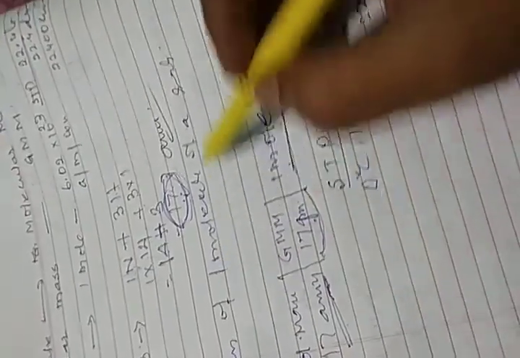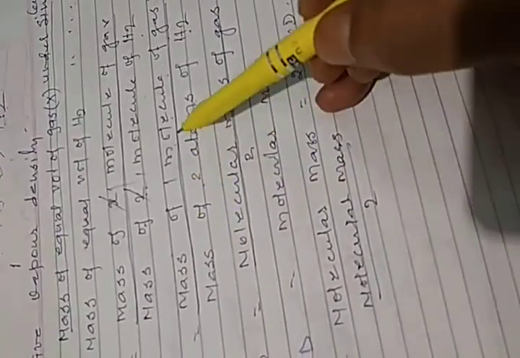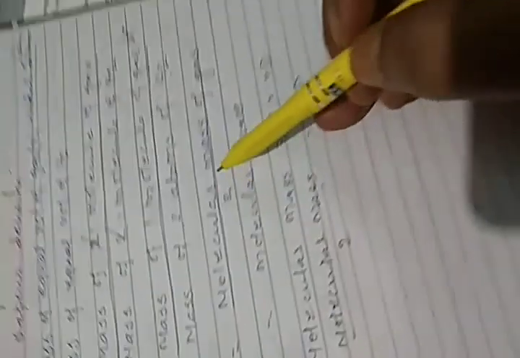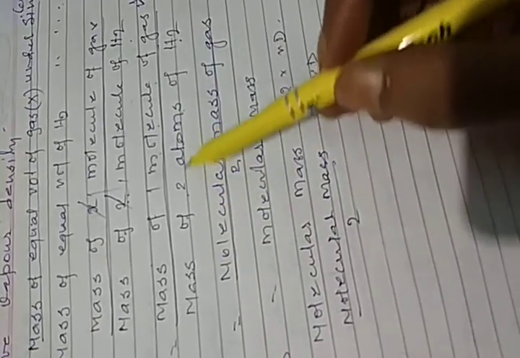So what is molecular mass? The mass of one molecule of a substance is called molecular mass. Here also we are using the mass of one molecule of gas, which is the molecular mass of that gas, by the mass of 2 atoms, which is 2.